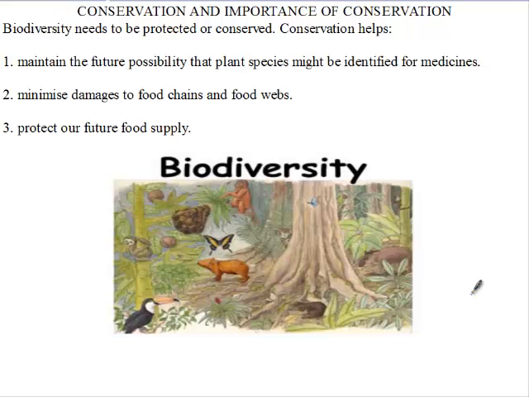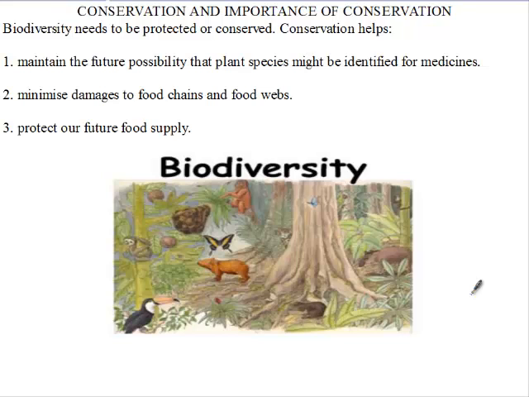If we want to maintain biodiversity, that means we need to conserve organisms. We need to protect organisms in the ecosystem. That means we need to prevent organisms from being endangered and from going extinct. That is what conservation is. Okay, so biodiversity needs to be protected and conserved.